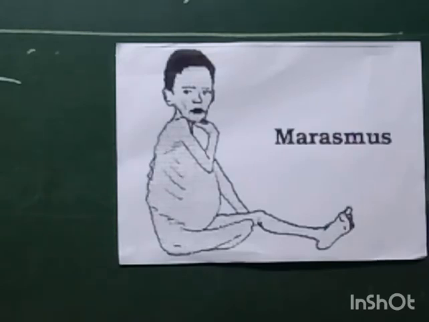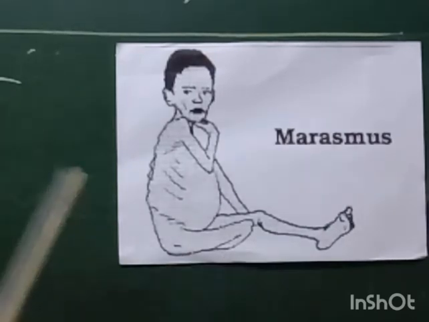A child suffering from marasmus becomes very thin. As we can see in the picture, the child shown here suffering from marasmus is very thin.